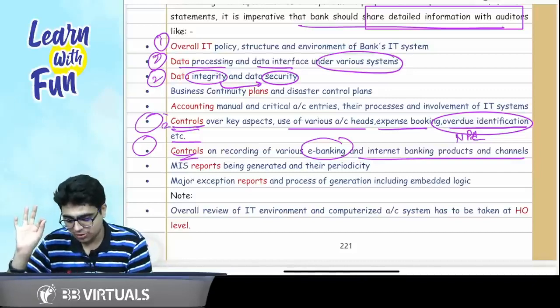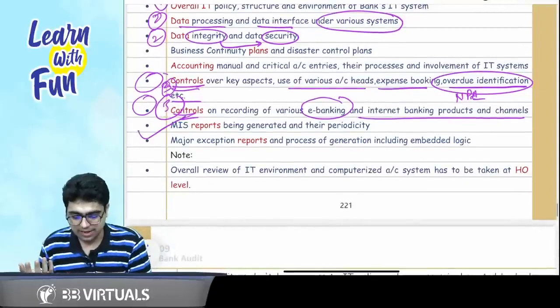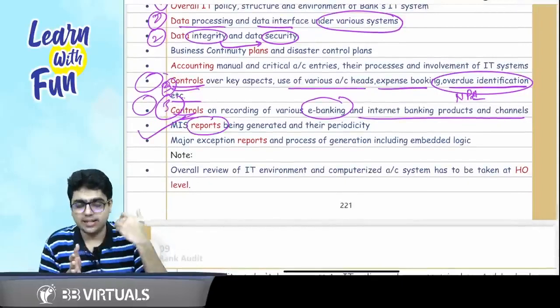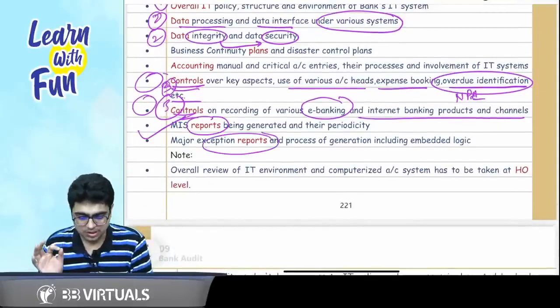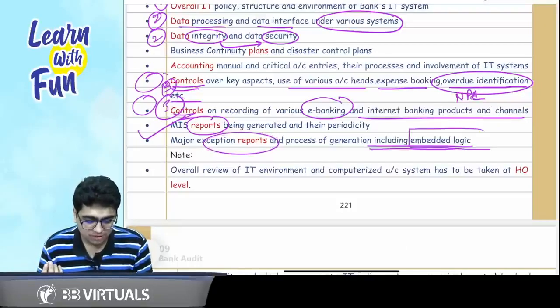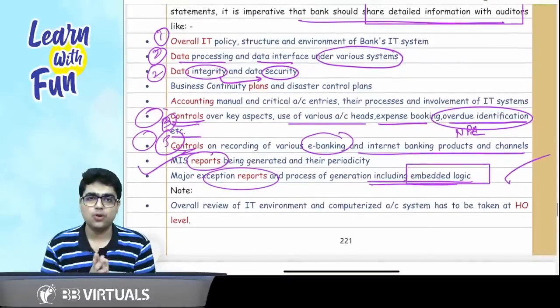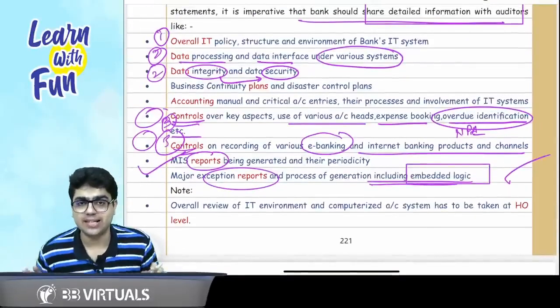Even if you are able to remember these 5 points, I think it's more than enough. And the last 2 points are MIS reports, as they are generated in every business, and the major exception reports. Plus you need to see the embedded logic, based on which they are getting these exception reports. These are the 4 to 5 points that you need to remember. Let's revise it again for you.